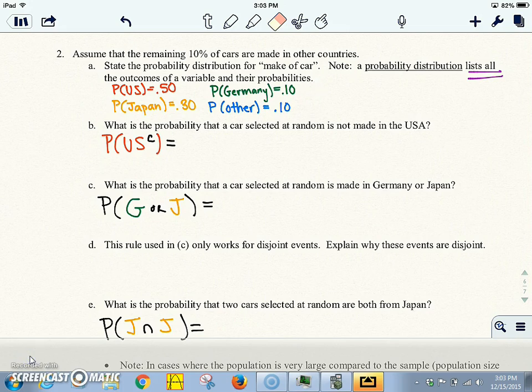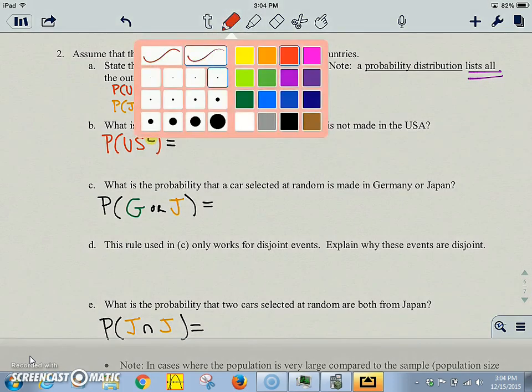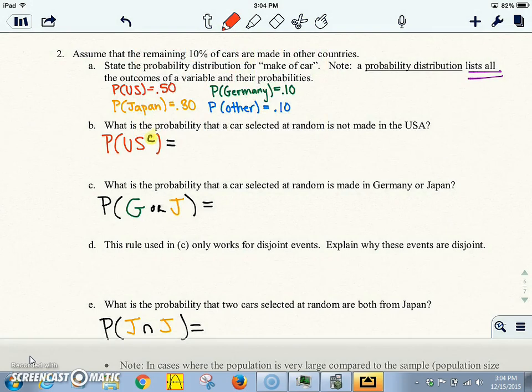Okay, question B. What is the probability that a car selected at random is not made in the USA? So that is the inverse, and we can write it with a little complement sign, right? USA complement. We could write it USA complement with a little c. We could also write it probability of US complement with a little apostrophe, probability of US complement with a little tilde.